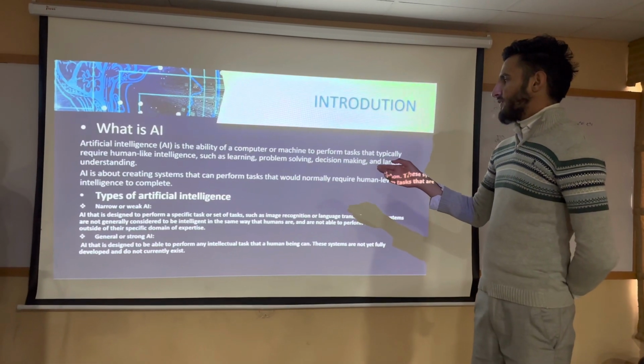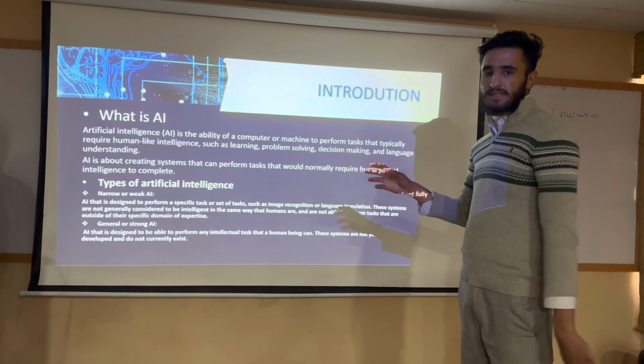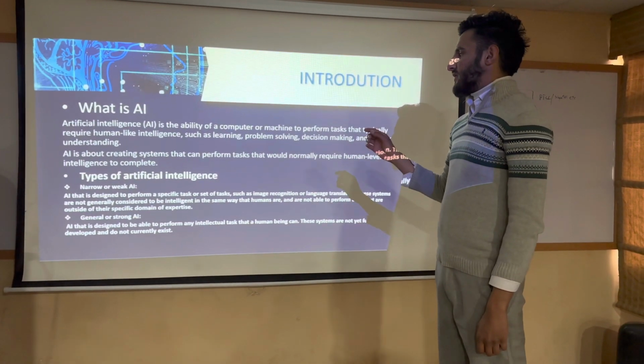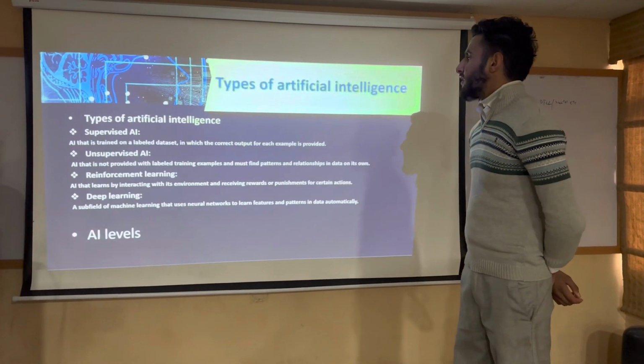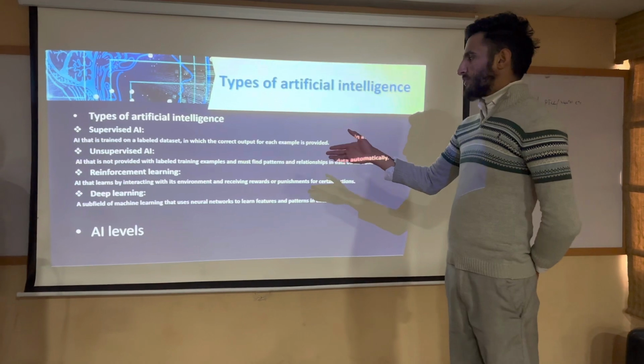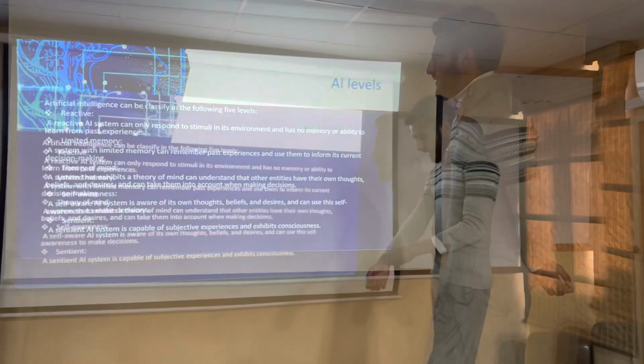Let's move forward into the types of AI. What are the types of AI? I have specifically narrowed down to 6 types of AI. First of all, narrow or weak AI, general or strong AI. The others are supervised, unsupervised, reinforcement learning, and then comes deep learning.